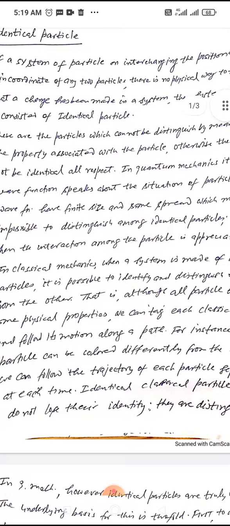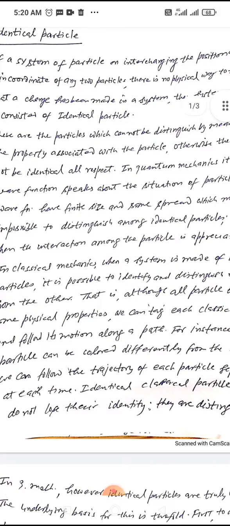These are particles which cannot be distinguished by means of properties associated with the particles. Otherwise, they would not be identical in all respects.